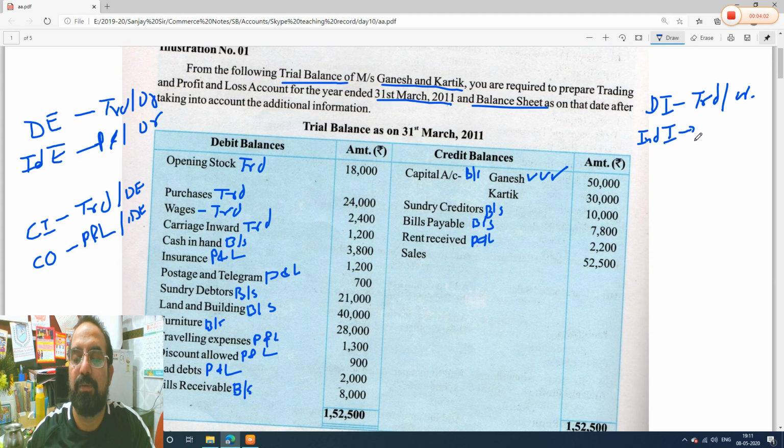Like for example, you have a manufacturing firm, so whatever you are selling is your direct income, that will go to trading account. But for example, you have a flat, you have given it on rent, or you have a fixed deposit in the bank, you are getting interest, so that is not your business income, that is indirect income, that should always go to profit and loss account. Very basic thing. Okay, beta. So rent received, this is not your business income, so it will go to profit and loss. See, sales, it is business income, so it will go to trading account, credit side.